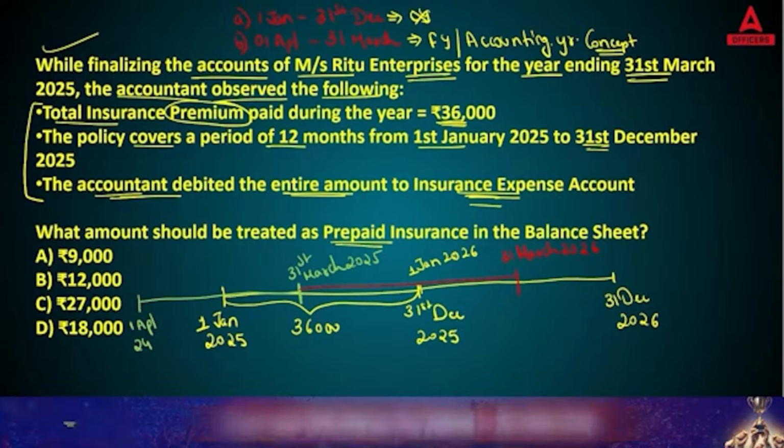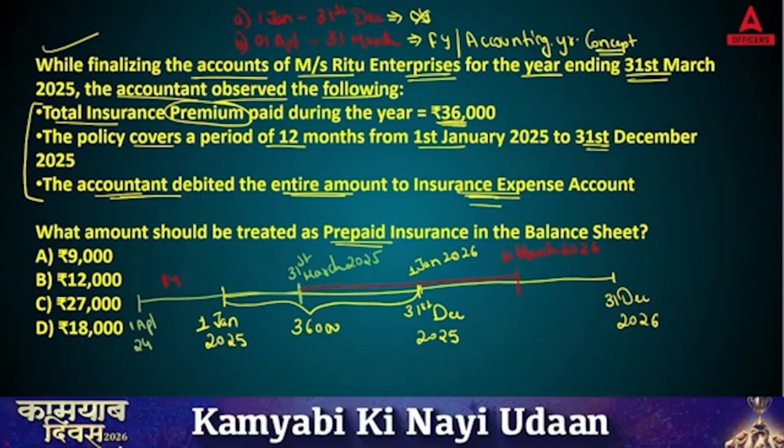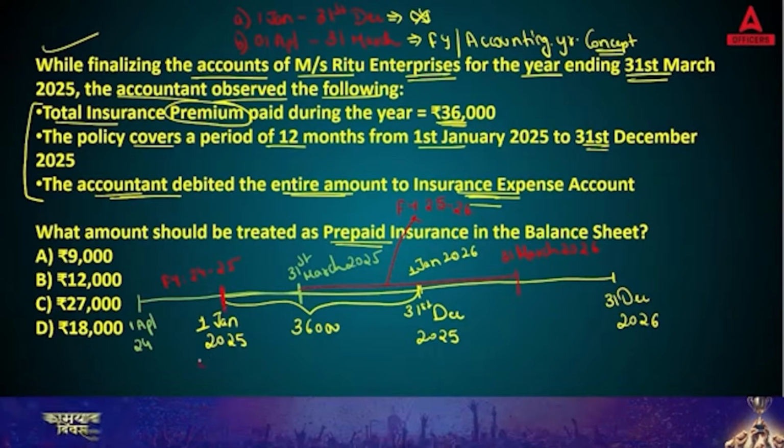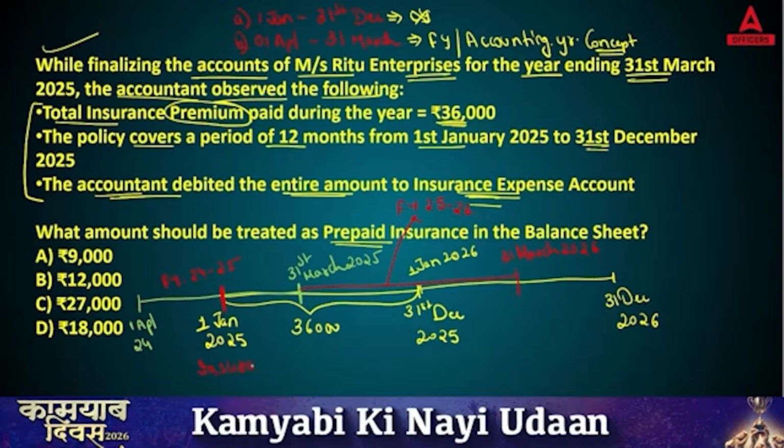So this is your first financial year, 24-25, and this is your second financial year, 25-26. You paid here your insurance premium amount.